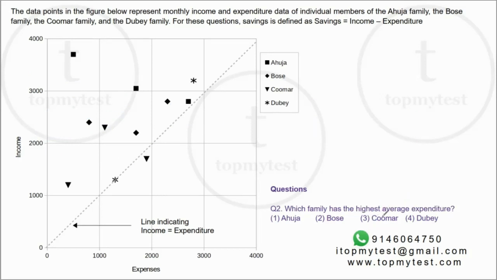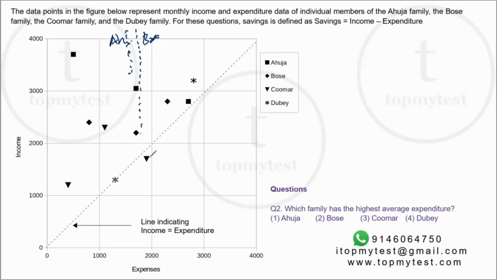Next one says which one has the highest average expenditure. We need to do it with the y-axis. Okay, so for Ahuja, 1, 2, and 3. So roughly here, so this will be Ahuja. Okay, Bose is 1, 2, 3. Roughly here, Bose. This is pretty close. We might have to calculate it, but let's see if somebody else beats it.